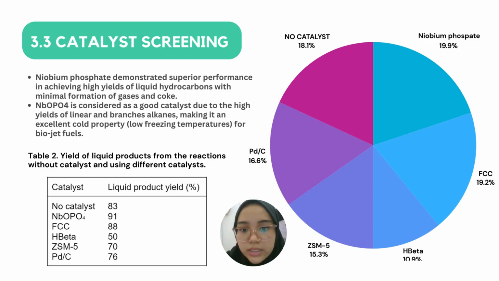Niobium phosphate demonstrated superior performance in achieving high yields of liquid hydrocarbons with minimal formation of gases and coke. It is also considered a good catalyst due to the high yield of linear and branched alkanes, giving excellent cold properties, which is low freezing temperatures for biojet fuels. The table here shows the yield of liquid product from the reaction without catalyst and using different catalysts. This table was created in the journal, but I've recreated the data using a pie chart, as we can see here: no catalyst, niobium phosphate, FCC, beta, ZSM5, and PDC.